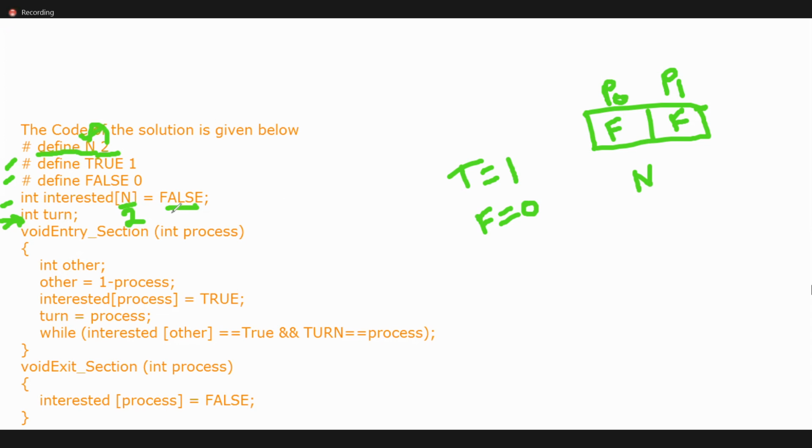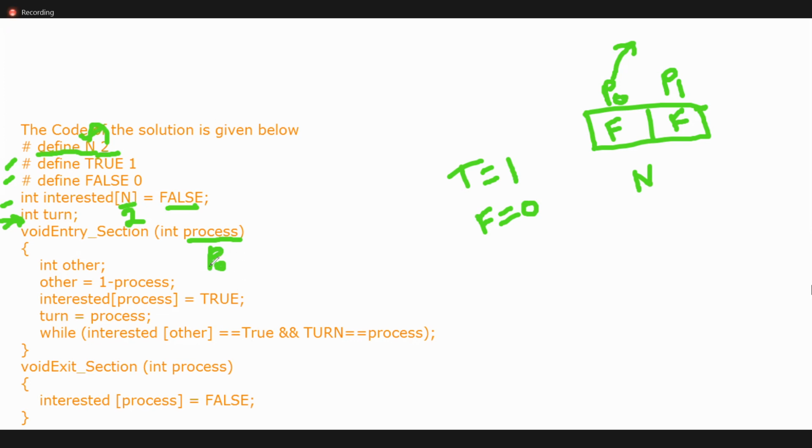So void entry section means entering into the critical section. Int process: let us assume this process will enter the critical section, and you can pass any process, say P0. Int other is a local variable. Its use is, if P0 is currently performing, what is the other process?